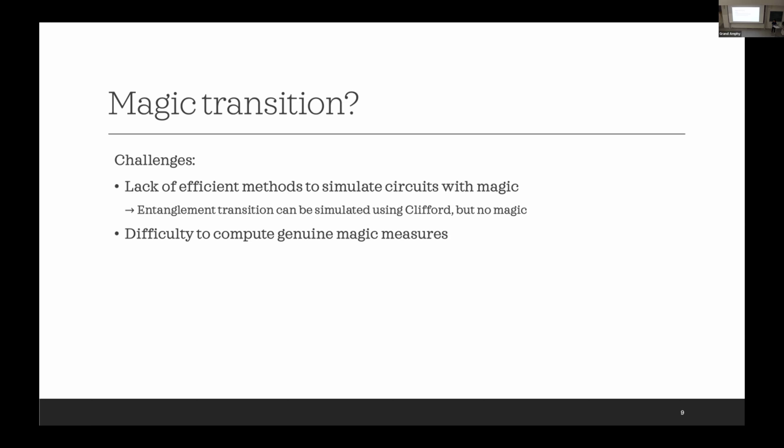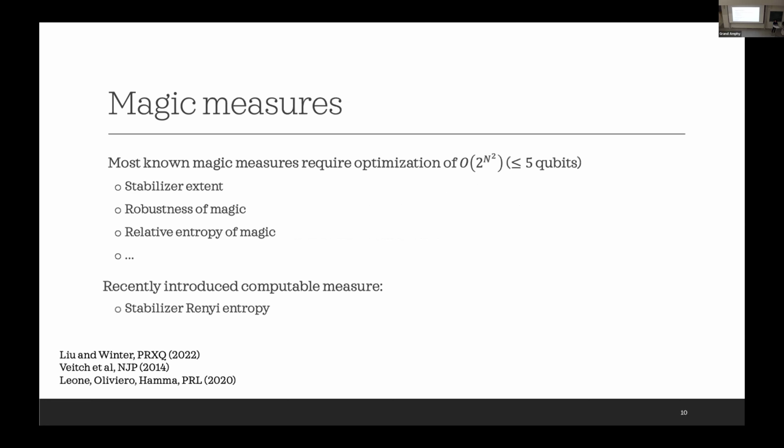And the second problem is that it is generally difficult to compute genuine magic measures. We'll elaborate more on this point. So far there have been several measures proposed, but for most of these measures, it requires optimization to compute, and the optimization is over the set of stabilizer states, which grows super-exponentially with the number of qubits. Because of this, in practice we can usually only compute it up to 5 qubits. So with this, we cannot answer questions about the behavior of magic in the systems.